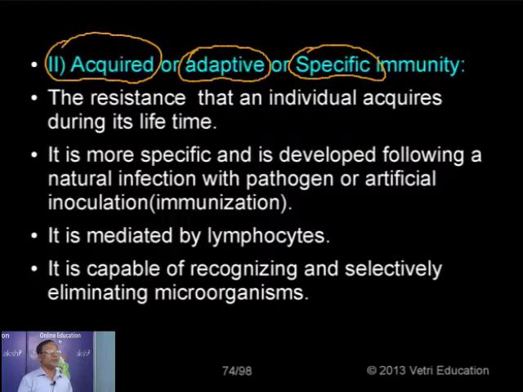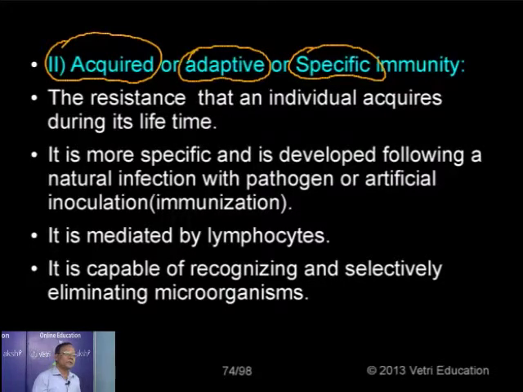Cell mediated means the lymphocytes are directly attacking. Antibody mediated means some lymphocytes, for example B lymphocytes, produce antibodies, and so we develop immunity. So either with the help of cells or by means of antibodies, they help us to resist the disease. That is why I mentioned it is mediated by lymphocytes, both B and T cells.